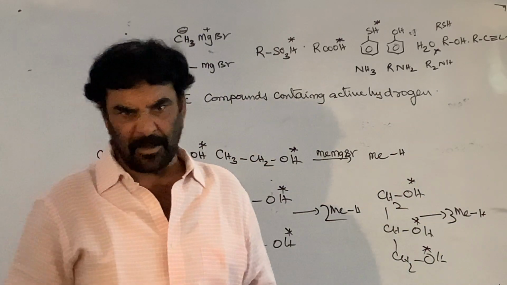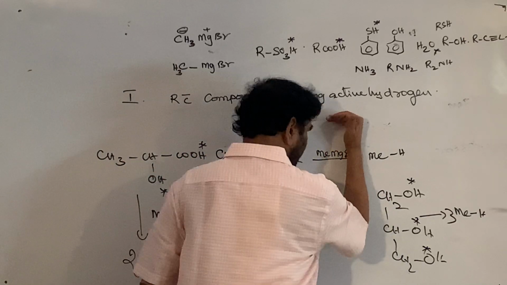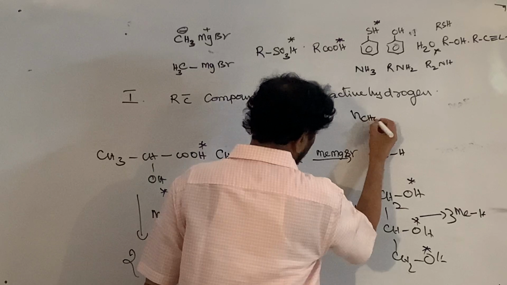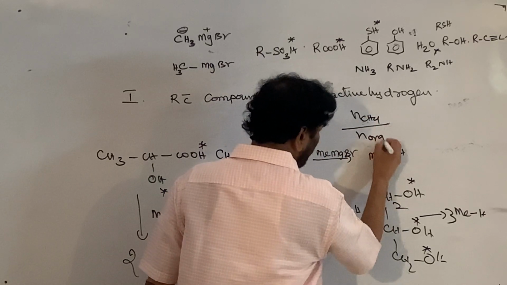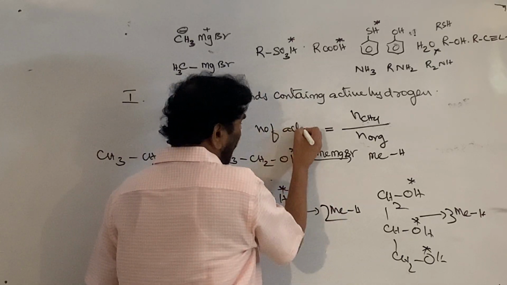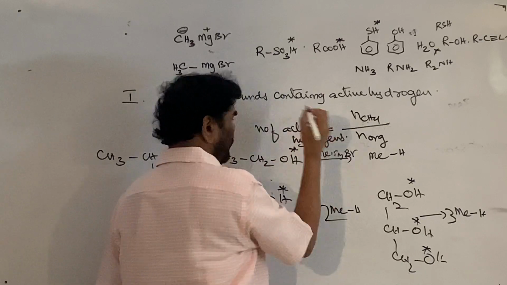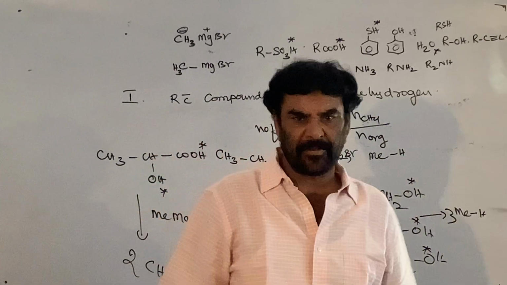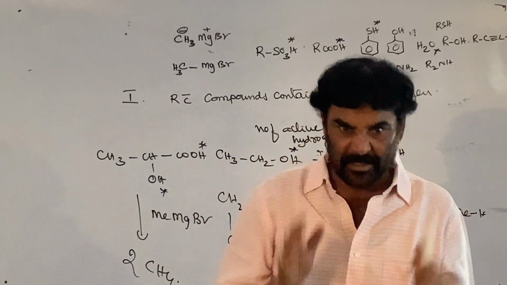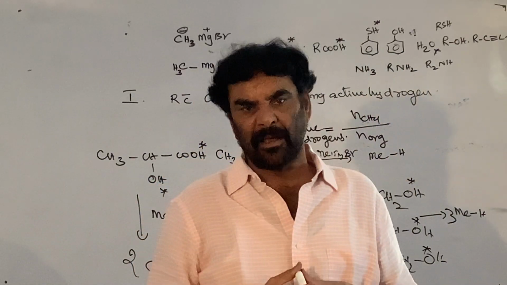Now find out the moles of methane liberated divided by the moles of the organic compound used, which is equal to the number of active hydrogens in the given organic compound. So this is called the Zerewitinoff method, estimation of the number of active hydrogens in the given organic compound.